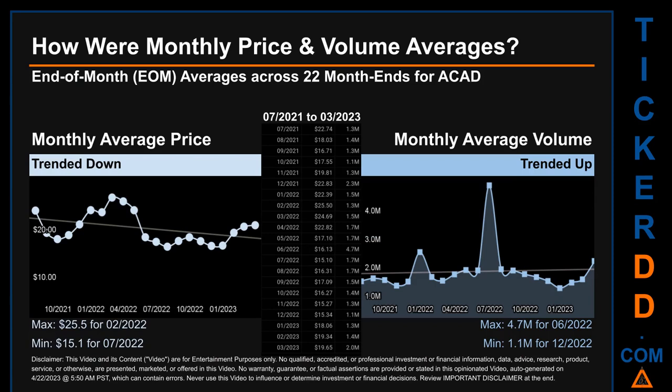How were price and volume averages for ACAD? Across 448 trading days, there were a total of 22 month ends, of which monthly averages for daily price and volume were calculated. Overall, monthly price average trended down while monthly volume average trended up. The maximum end-of-month average price was $25.50 for 2022 while the minimum was $15.10 for 2022. Looking at volume, 2022 and 2020 respectively saw the highest and lowest monthly average volume at 4.7 million and 1.1 million.